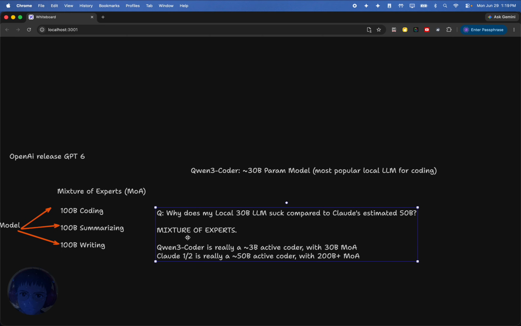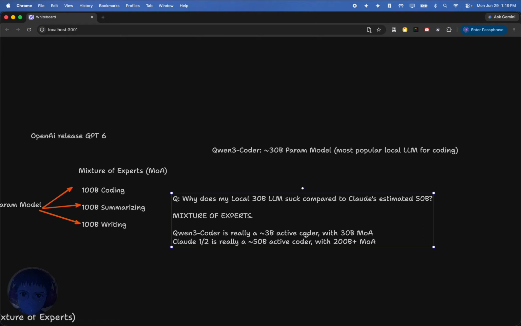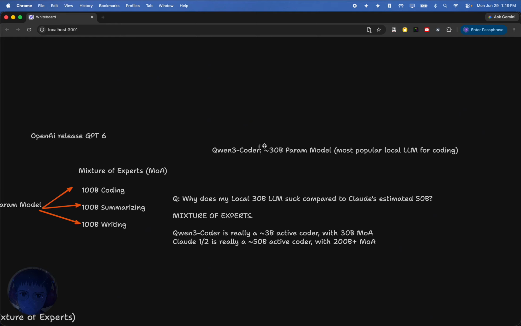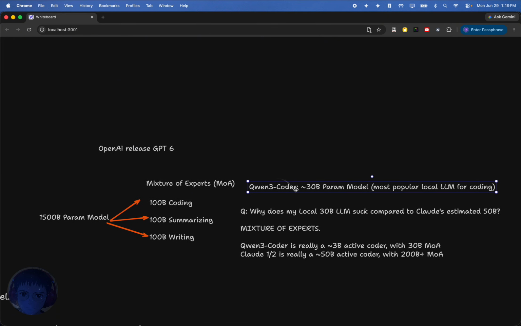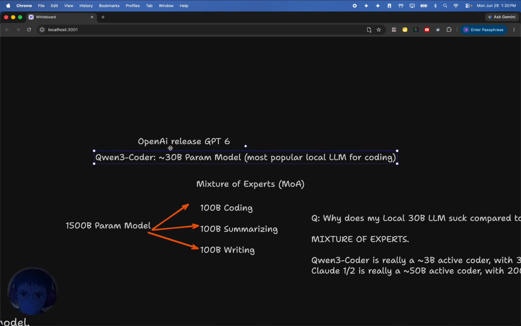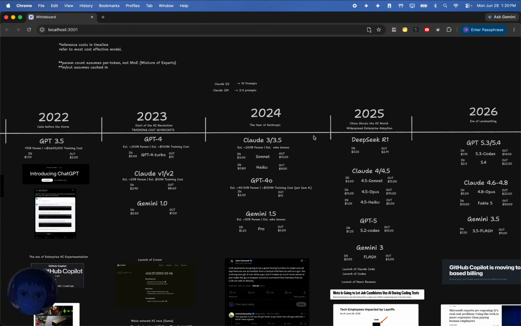Kind of what I said earlier about mixture of experts, right? Qwen 3 Coder, when you see that it's a 30 billion parameter model, yes, it is 30 billion parameters, but that is 30 billion comprised of multiple individual models. So you might have 10 individual 3 billion parameter models with one dedicated to coding, whereas the rest is a bunch of other stuff. Whereas Claude is a raw, straight up 50 billion dedicated purely to coding. So there's a massive difference in what's being said as 30 billion. The reason I bring it up again is because I see this a lot about these newer models, they're this many billion parameters, whatever. There's a deeper level you have to look into to realize why it's different. So I just wanted to double click on that real quick.